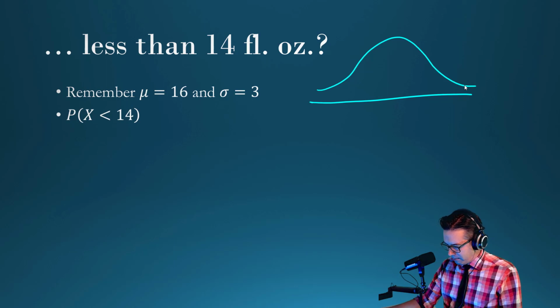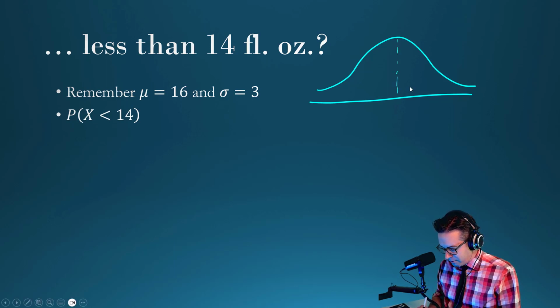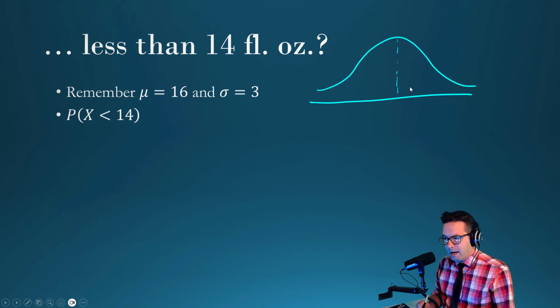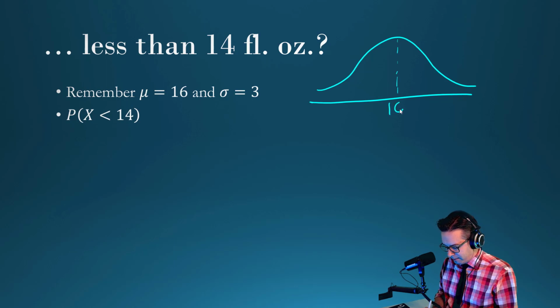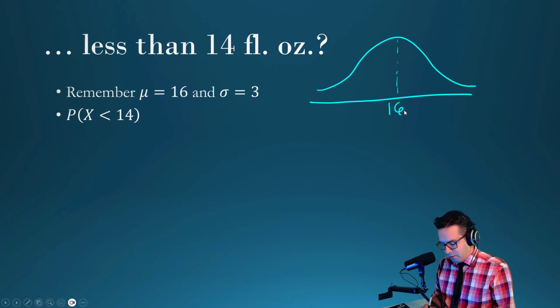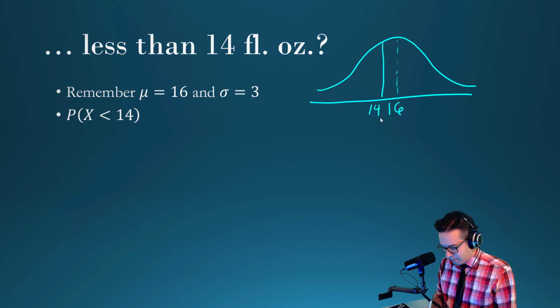This is the mean, 16 is the mean right here. And 14 is less than 16, so we'll say it's right here.